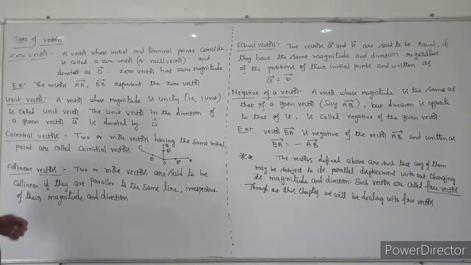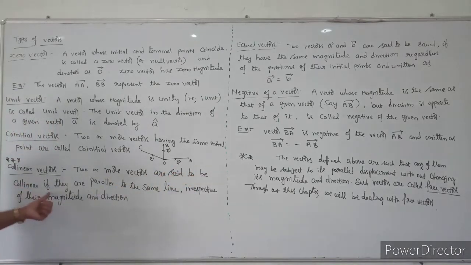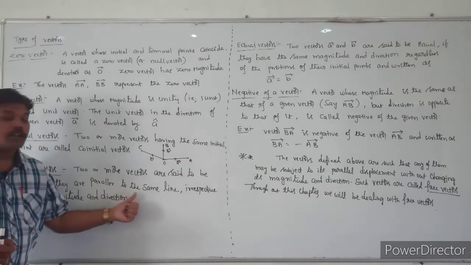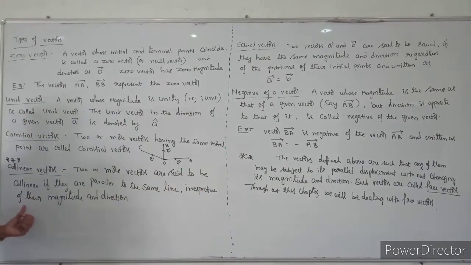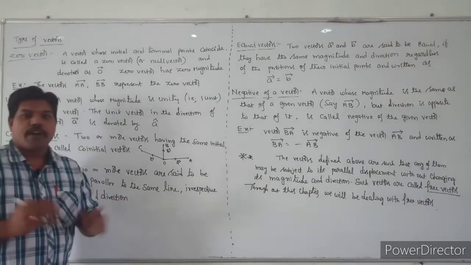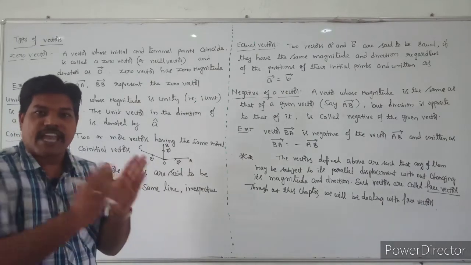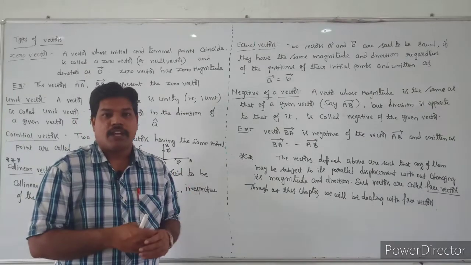Similarly, collinear vectors are very important, and we will use them in the problems. What are collinear vectors? Two or more vectors are said to be collinear if they are parallel to the same line, irrespective of their magnitude and direction. So if the two vectors are parallel to the same line, then we can say that the two vectors are collinear. We can't consider the direction and magnitude.